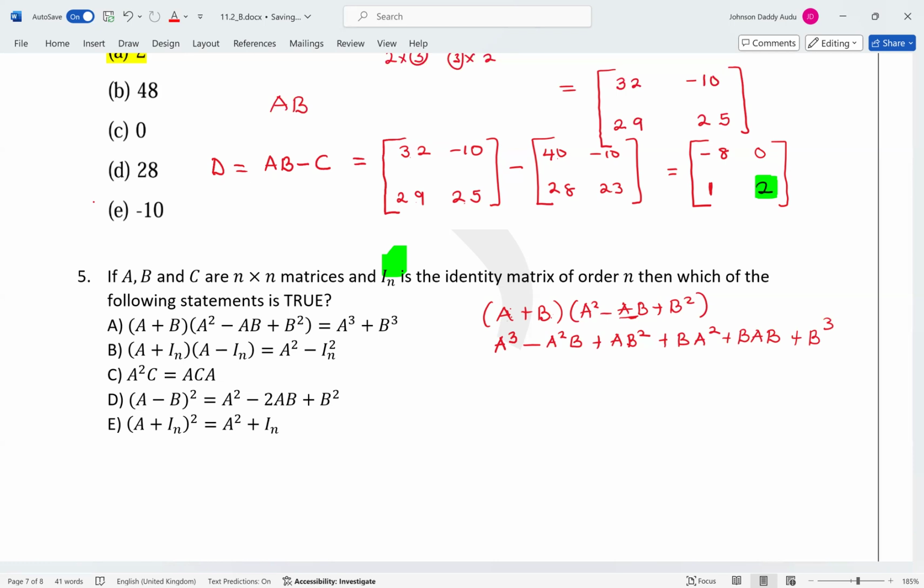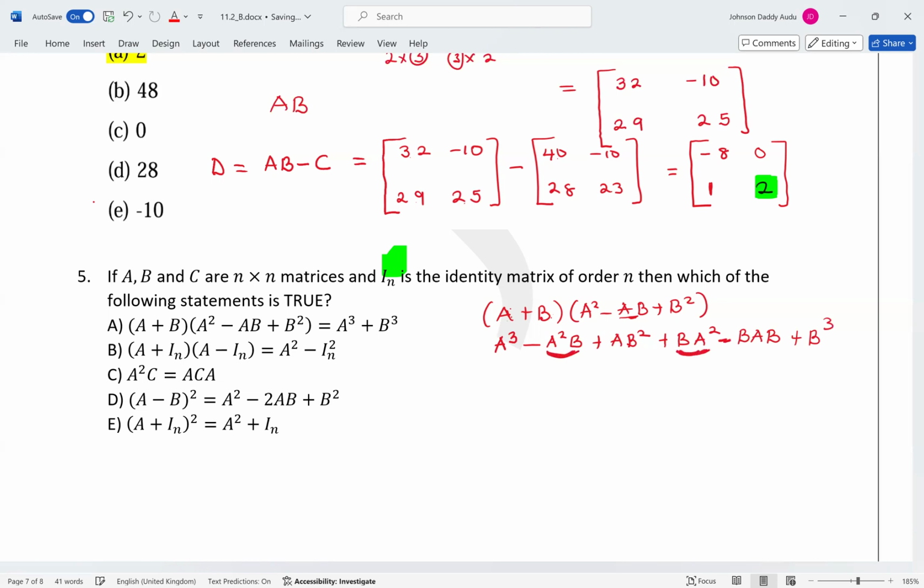Then you have A, yes. Then now you have b times a squared, which is this. B multiplied by this. So this is supposed to be a minus here. Yes, so b multiplied by this one. Now, if you look here, look at this term here. This is a squared b, and this is what? ba squared.